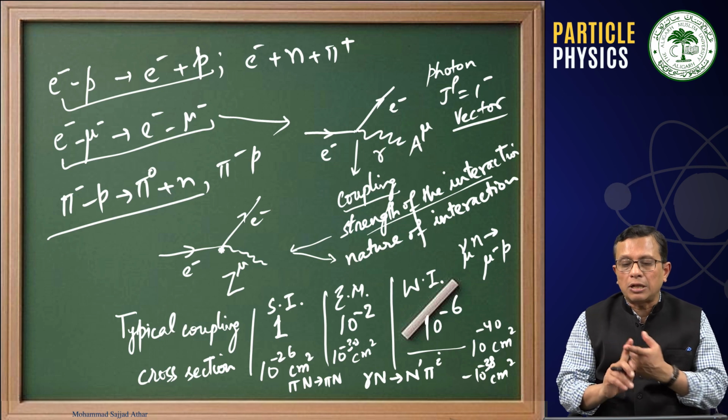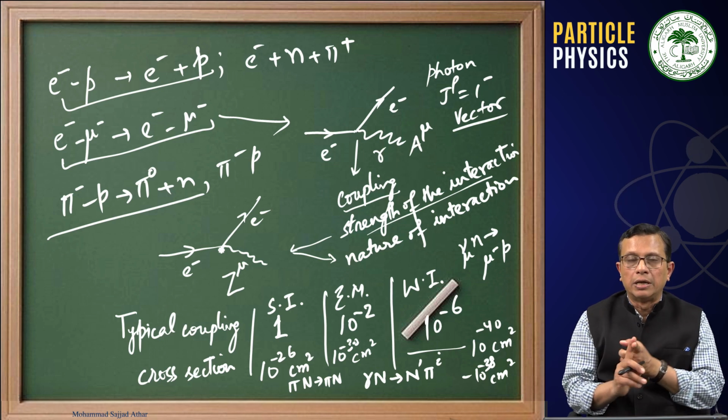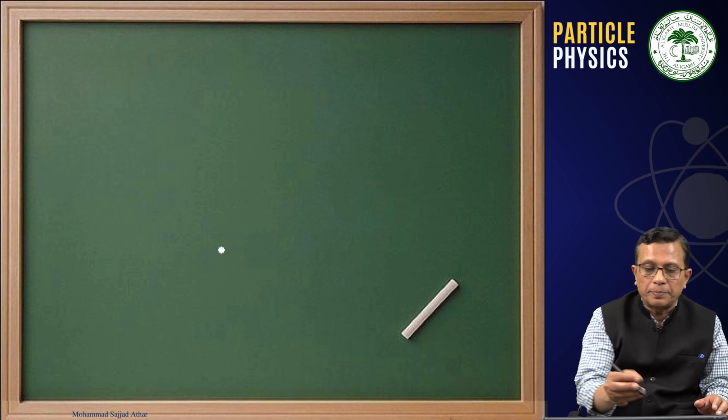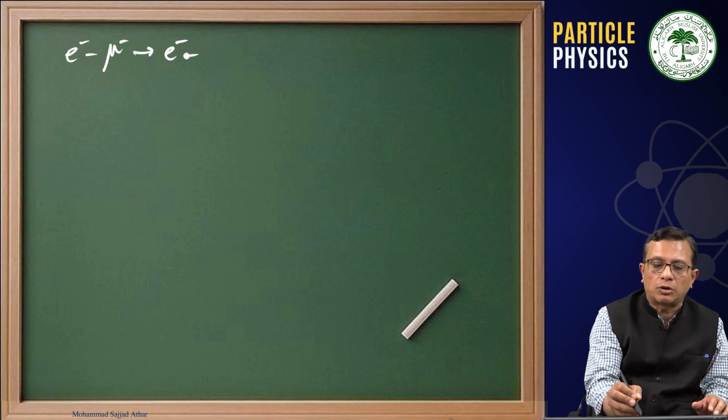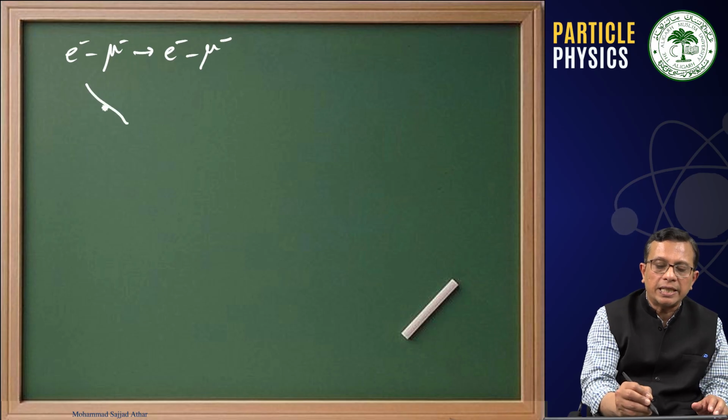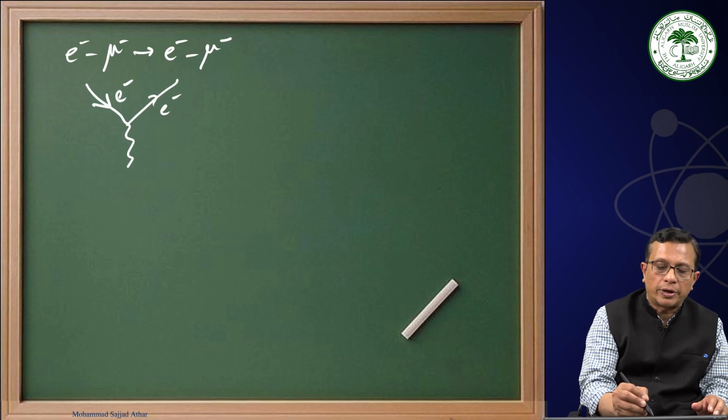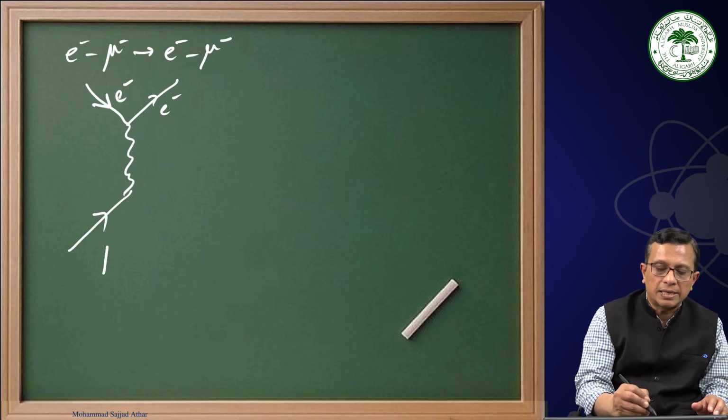Similarly, this muon will also interact with the photon field. But if we are talking about electron muon scattering, with electron muon in the initial state and electron muon in the final state, then the Feynman diagram, which is a pictorial representation for a scattering process, is such that